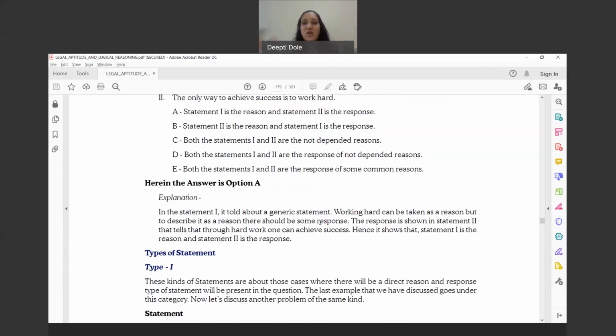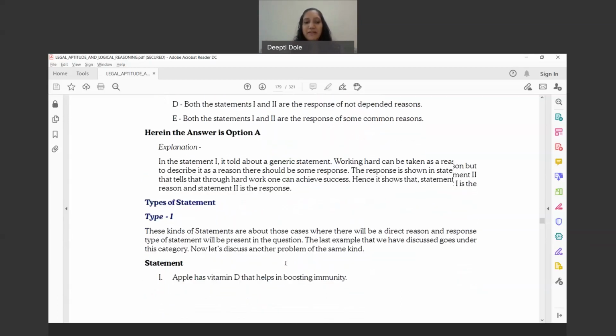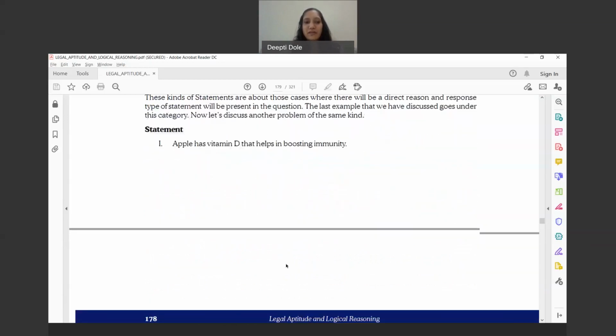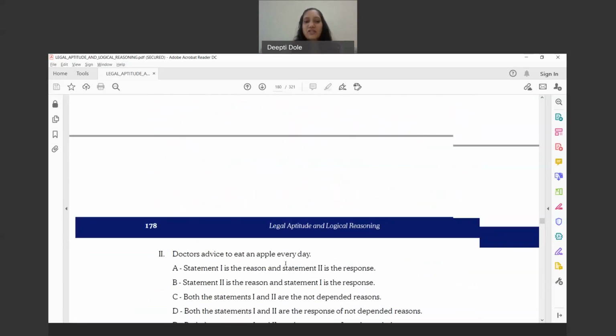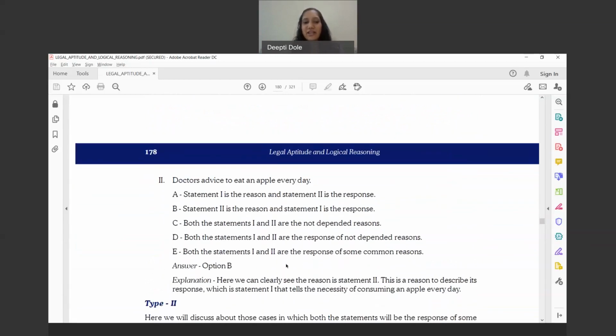Basically, response, like I told you, would be an action word, an action to do this particular thing. Statements: apple has vitamin D that helps in boosting immunity. Doctors advise to eat an apple every day. So what is the explanation?